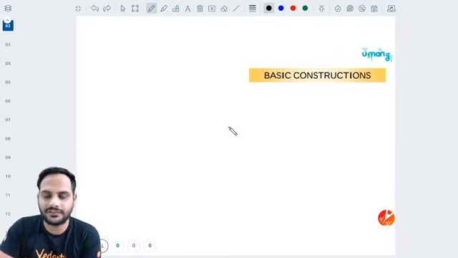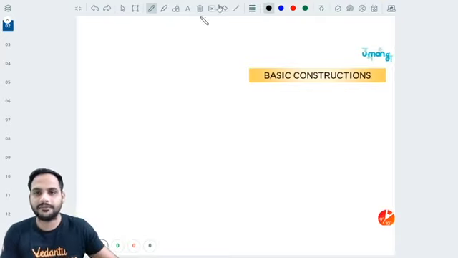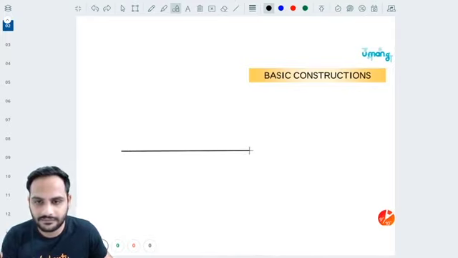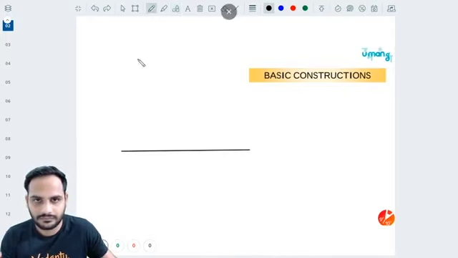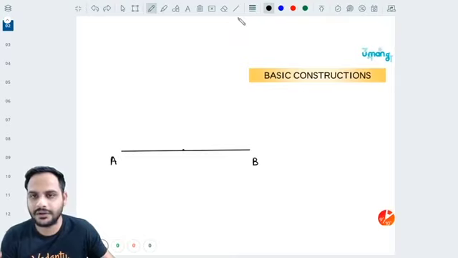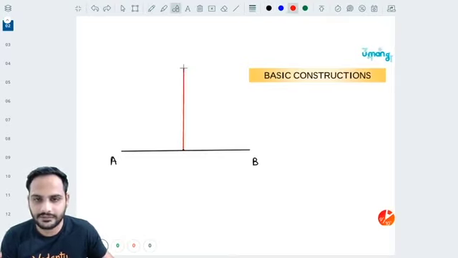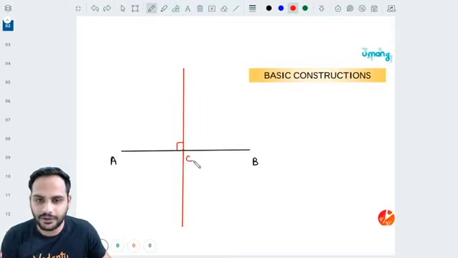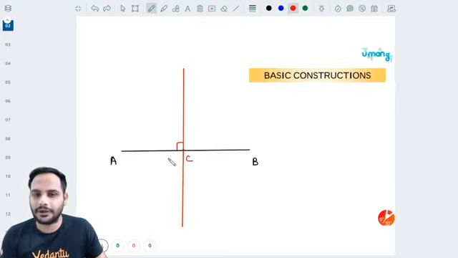So first thing, let's understand what is the meaning of perpendicular bisector. So suppose I have a line like this. Suppose AB is a line. This AB will have some midpoint here. Let's say C is the midpoint. Through this C you can draw many lines, but through this midpoint you draw such a line which is perpendicular to AB.